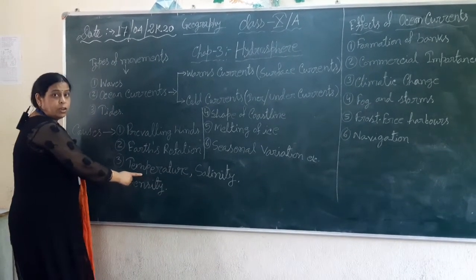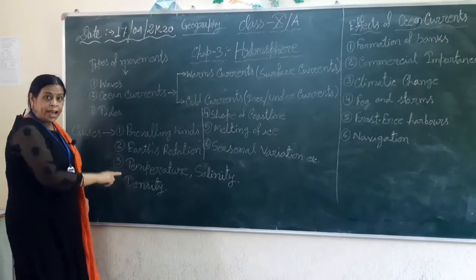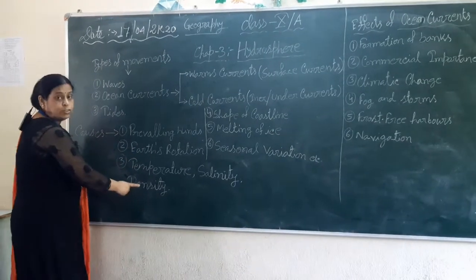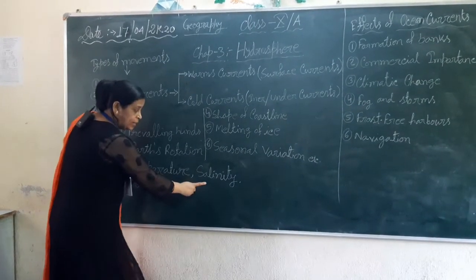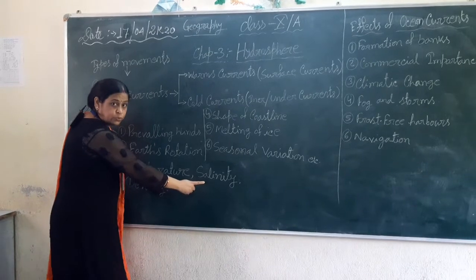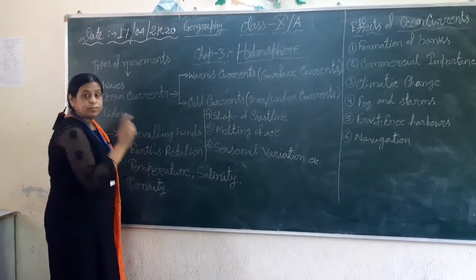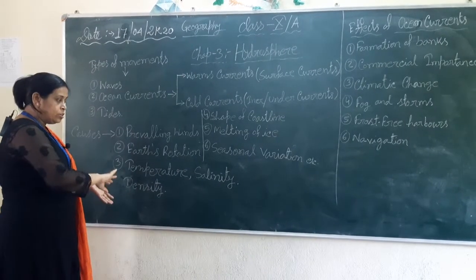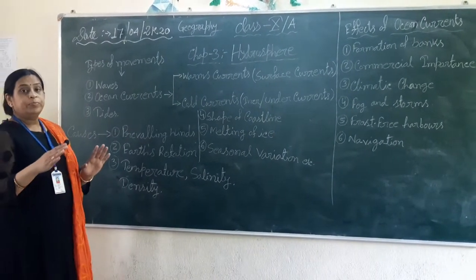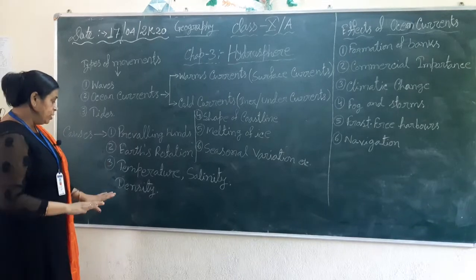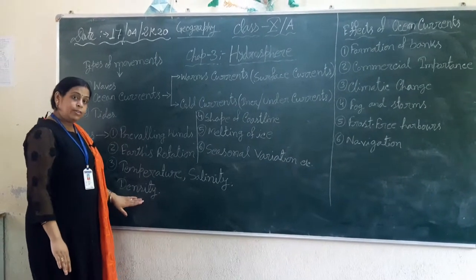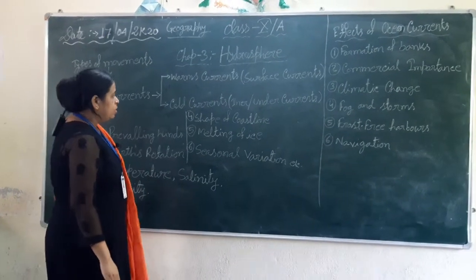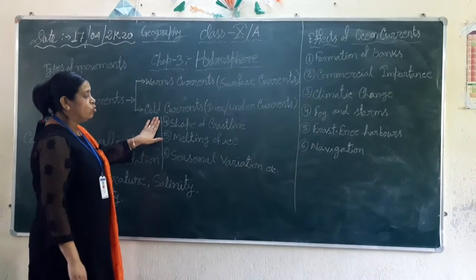High temperature, warm water is light, so the density is less. High salinity water is heavy, so it's dense. So always high density water flows as the inner current, and low density water flows as the surface current.